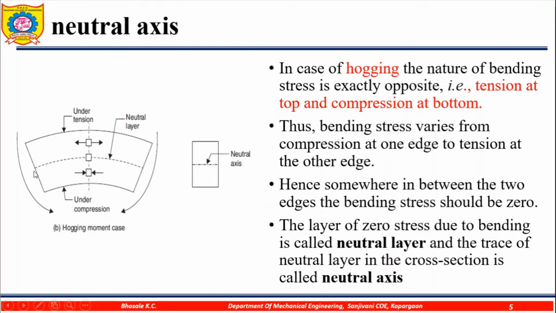In case of hogging, the nature of the bending stress is exactly opposite: tension at the top side and compression at the bottom side. Thus, bending stress varies from compression at one edge to tension at the other edge. Hence, somewhere in between the two edges, the bending stress should be zero. The layer of zero stress due to bending is called the neutral layer, and the trace of the neutral layer in the cross section is called the neutral axis.